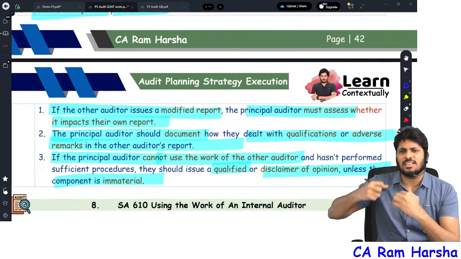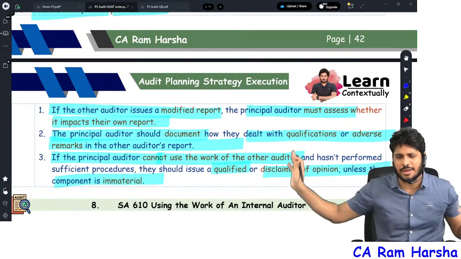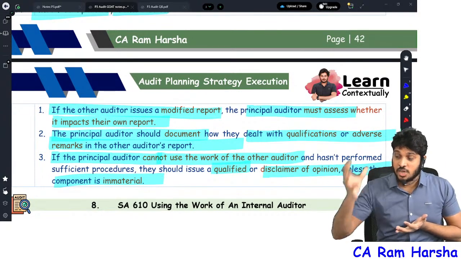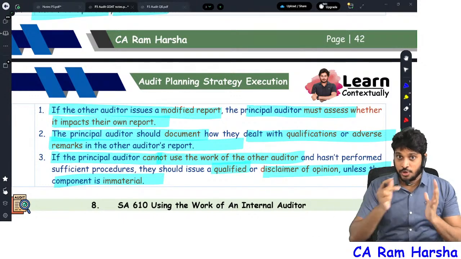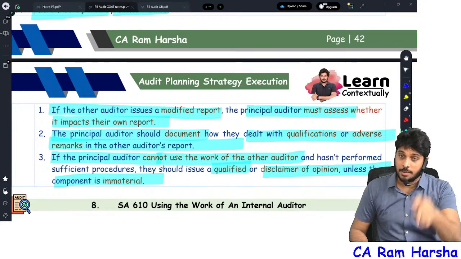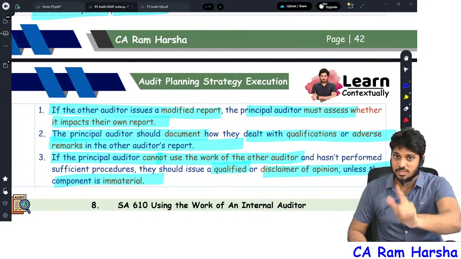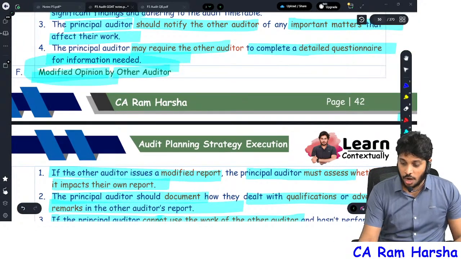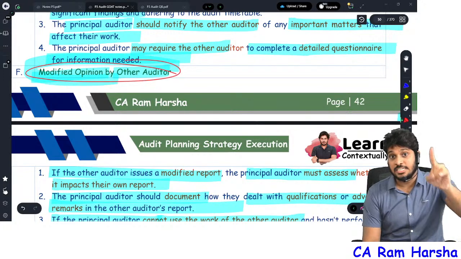Suppose the branch itself is immaterial, it is not at all a significant branch, and that report you did not get, you don't have to worry. If it is a material branch, a significant branch, and you are not able to obtain their audit report, you don't know what is happening in that branch, you will give on the overall company a qualified opinion or adverse opinion, as the case may be.